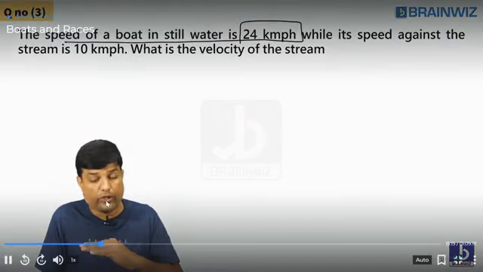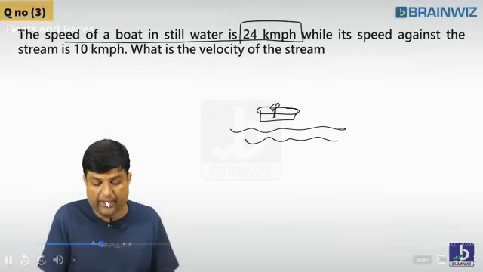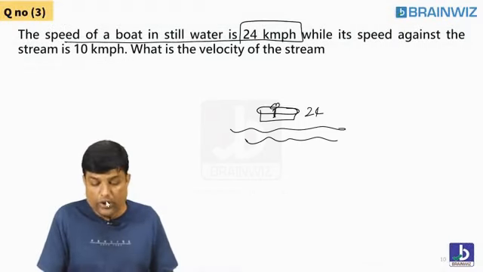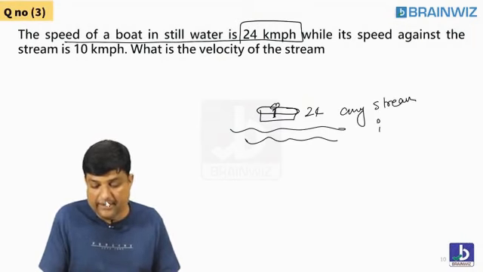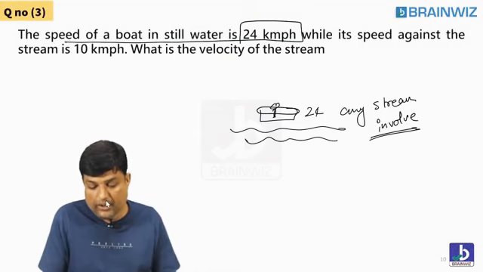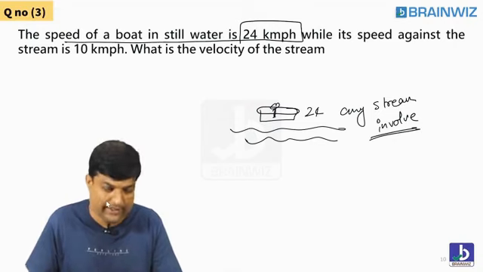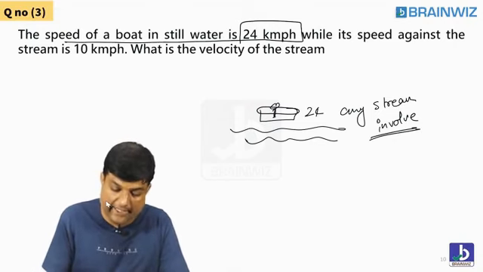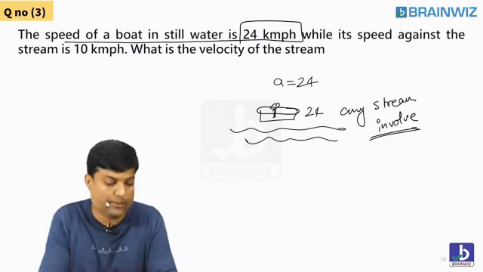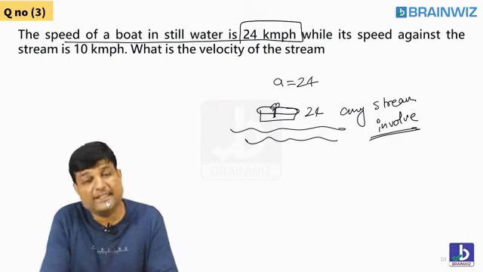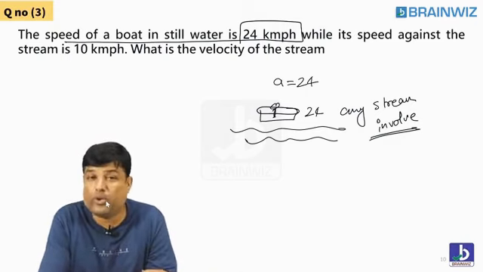Chaliye, water which is stagnant. The water which is stagnant. Speed of the boat is only this boat is 24. Then who is this 24? Do you think any water involvement is there? Any stream involvement is there here? Any stream, water, pressure? No pressure of water, nothing. Only boat is 24. Are you understanding? So that we should consider as A. A value is 24. Are you understanding, Karthik? The people who had a doubt with this thing? Yes, Karthik. This is A. Are you understanding, everybody? In still water, water which is not moving, only boat is 24.